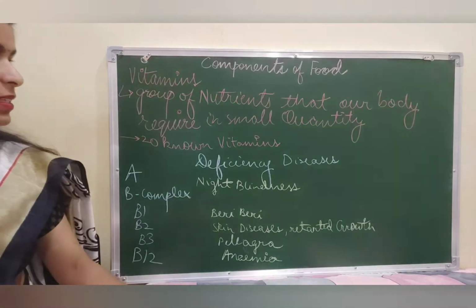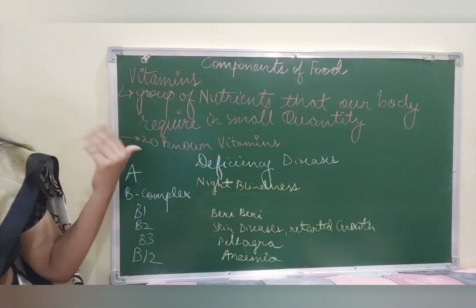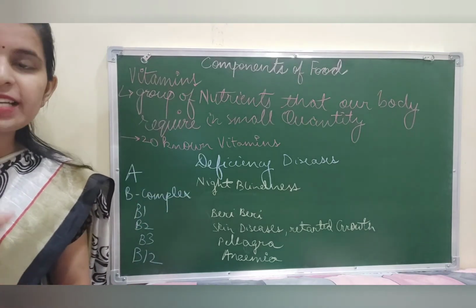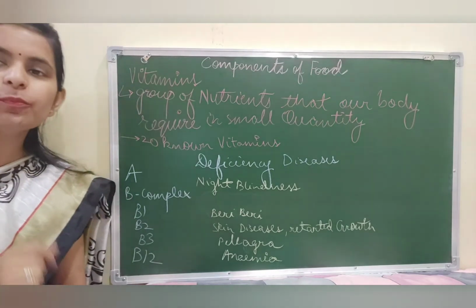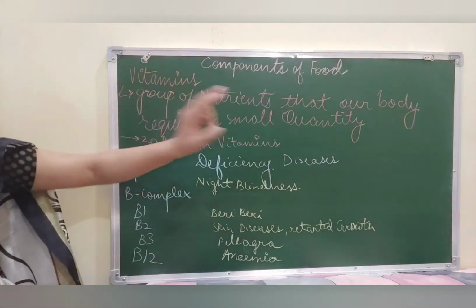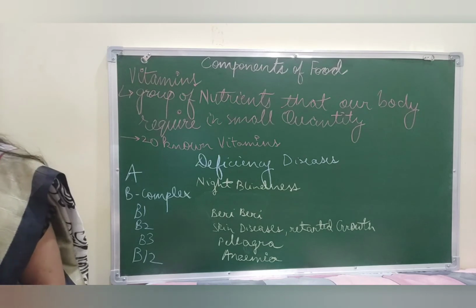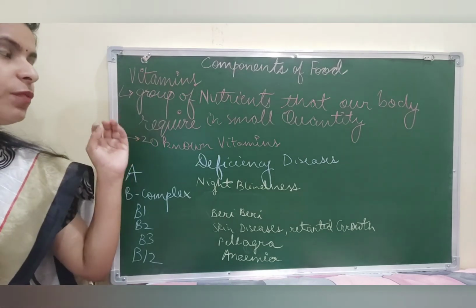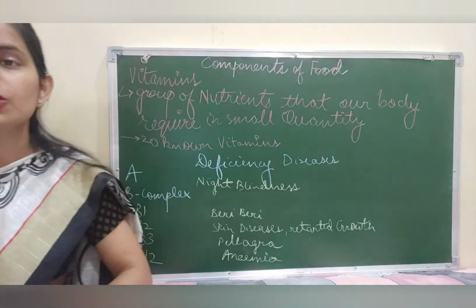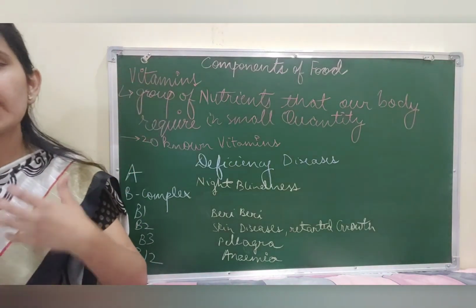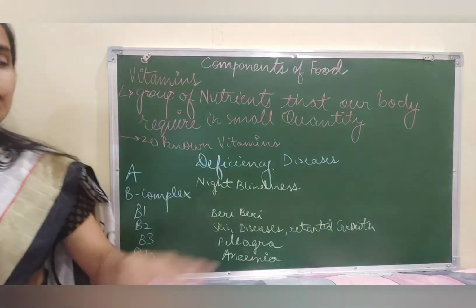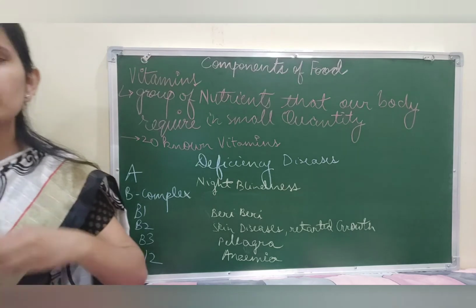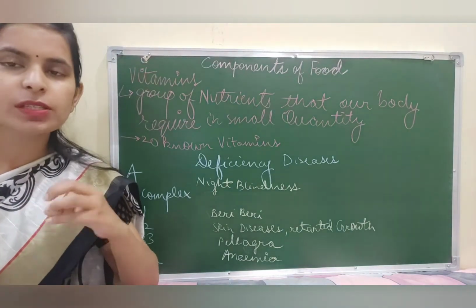Children, now let us discuss vitamins. Now vitamins are the group of nutrients that our body requires in small quantity. But yes, they are definitely very, very, very important for our proper growth. So though they are required in small quantity, they are essential for proper working of the body. Now what happens if we lack certain vitamins, right? So we have 20 known vitamins, and in case we lack any of them, we suffer from deficiency diseases. Now deficiency diseases basically means when you suffer from a disease due to lack of certain vitamins.